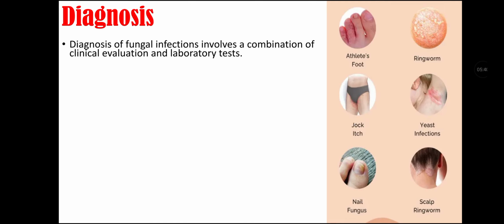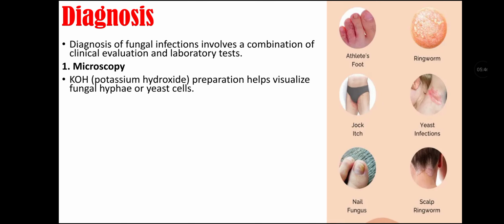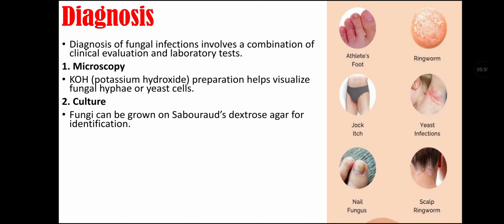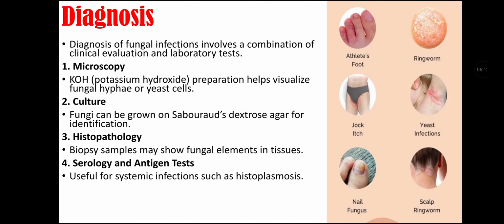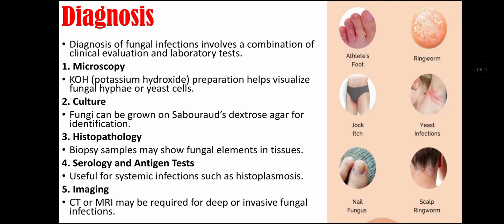Diagnosis of fungal infection. Diagnosis involves a combination of clinical evaluation and laboratory tests. It includes microscopy, that is potassium hydroxide preparation, which helps visualize fungal hyphae or yeast cells. It includes culture, as fungi can be grown on Sabouraud dextrose agar for identification. We can also do histopathology, in which biopsy samples may show fungal elements in tissue. We can do serology and antigen tests, which are useful for systemic infections such as histoplasmosis. We can also do imaging like CT or MRI that may be required for deep or invasive fungal infections.